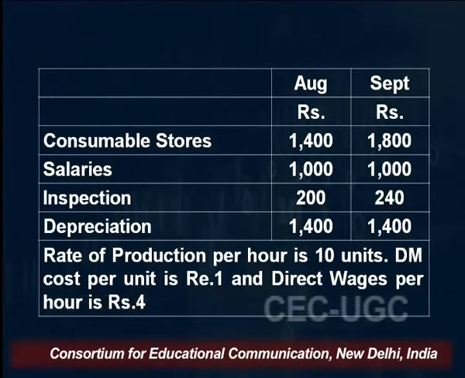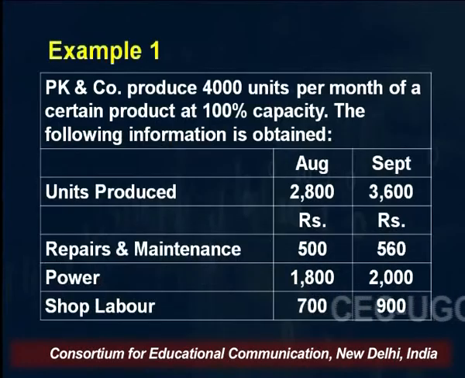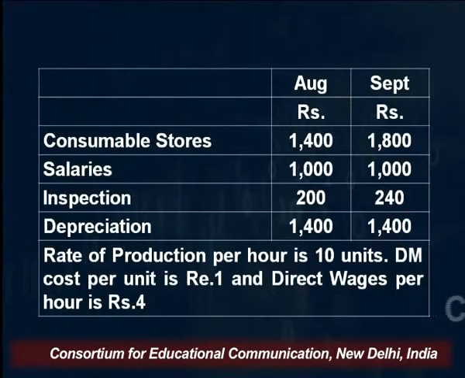Same is the case with the salaries. Whether you produce 2,800 or 3,600 units, salaries are the same 1,000 rupees, right? Let's see, is there any other expense? No, all other expenses are varying. When you are producing 2,800 and when you are producing 3,600, all other expenses other than your salaries and depreciation are changing.